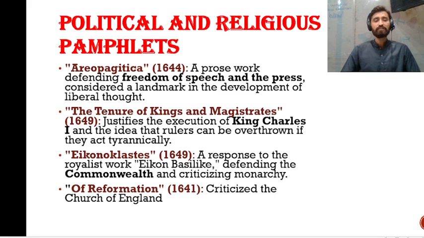The next one is Eikonoklastes, that he wrote in 1649. Now the name is really difficult, so keep this in mind. It's a response to the loyalist work, Eikon Basilike, defending the Commonwealth and criticizing monarchy.